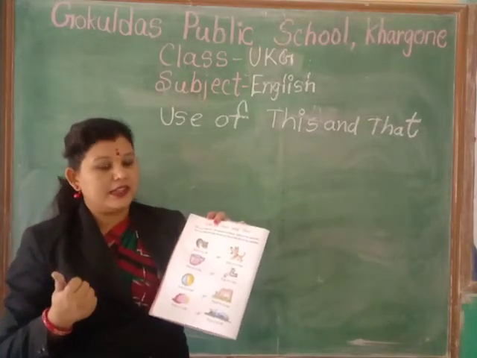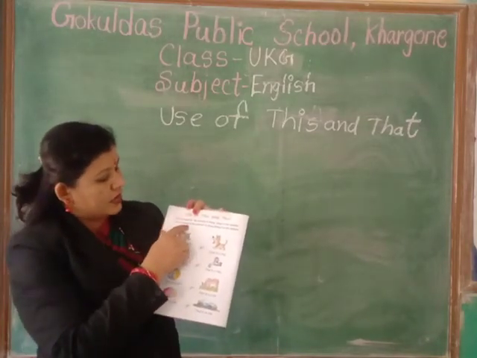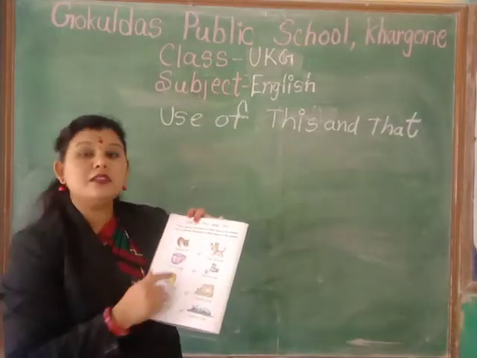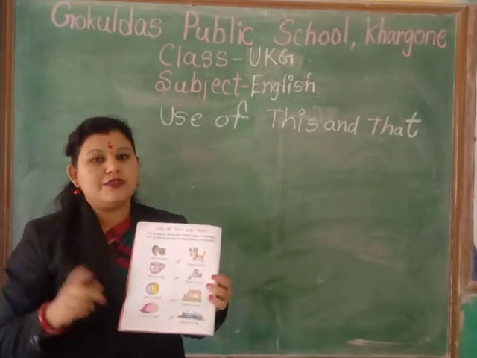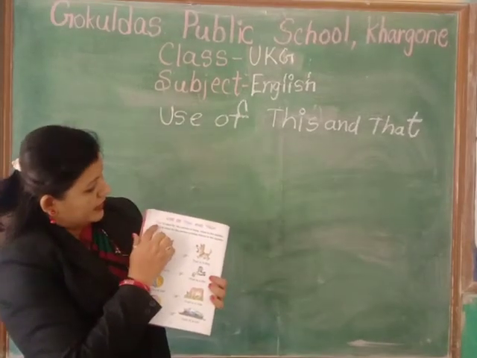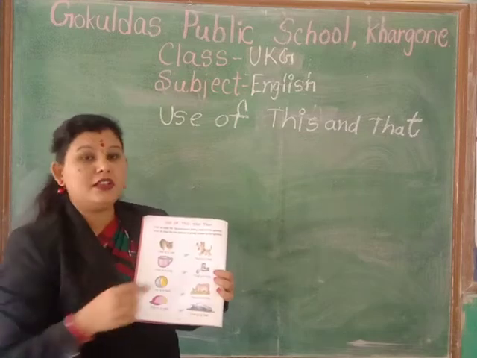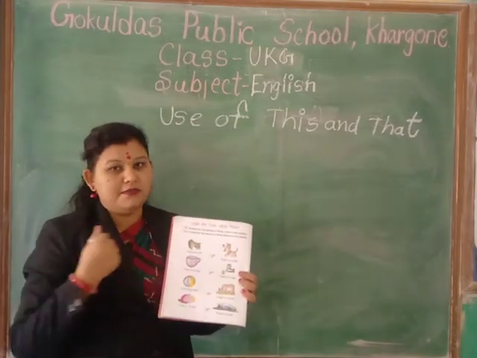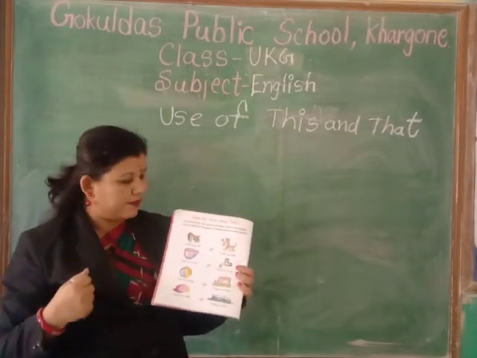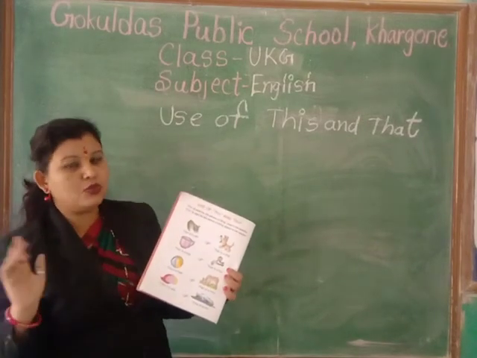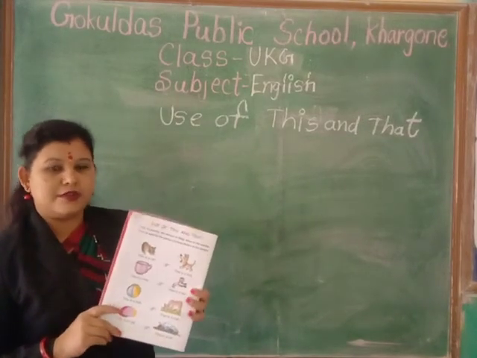When we use this, this is used for the person or thing close to the speaker. Close मतलब पास में. Near means पास में. डिस्टेंट मतलब दूर, फार मतलब दूर. Okay, now you understood.